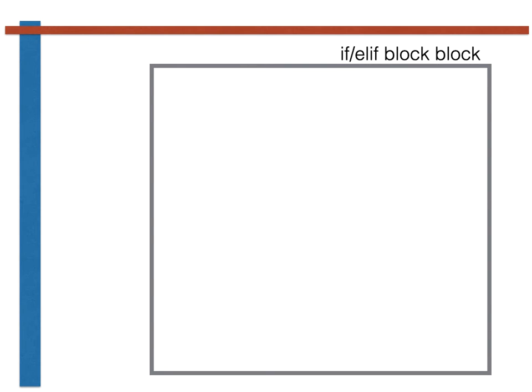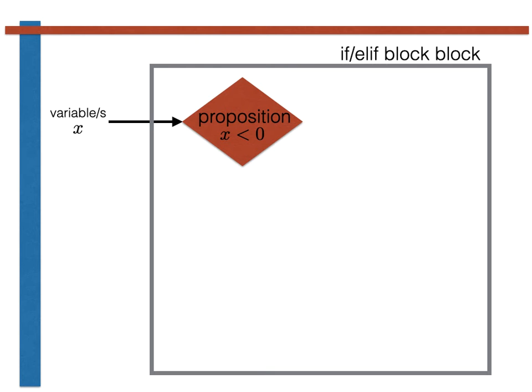As before, one or multiple variables, x here, enter our if block. We then determine the truth value for a logical proposition. X is less than 0 here, and one series of commands, function 1, is executed if the truth value of that proposition is 1.